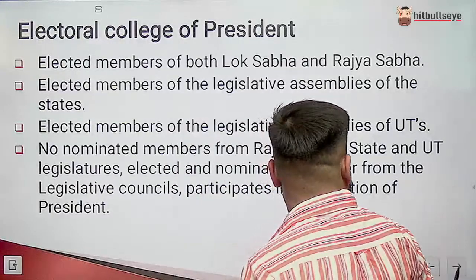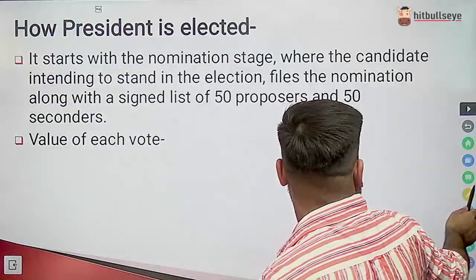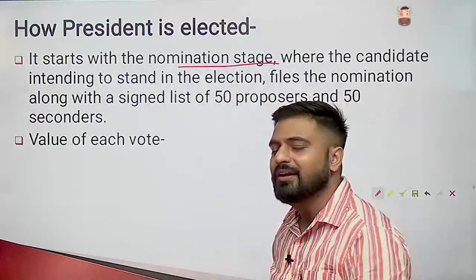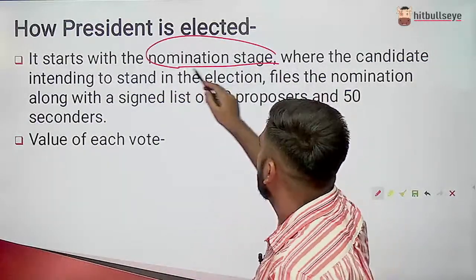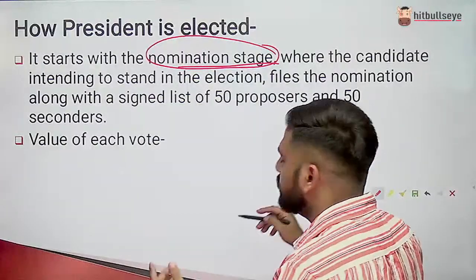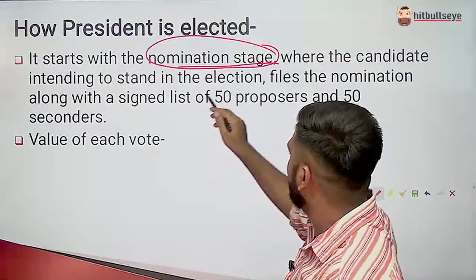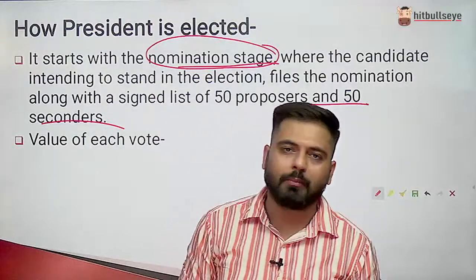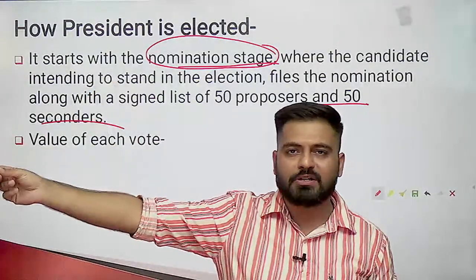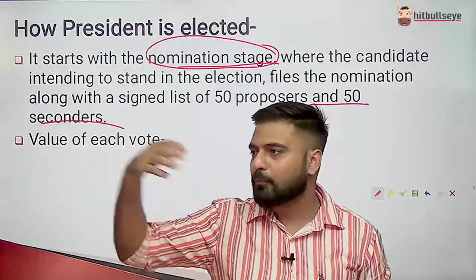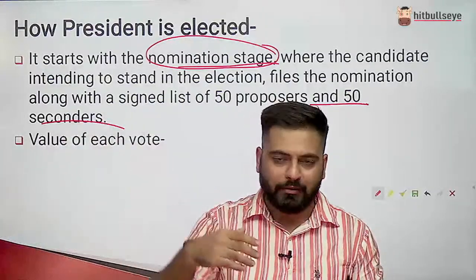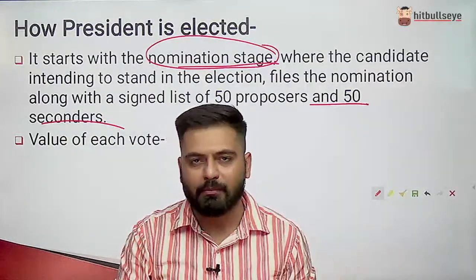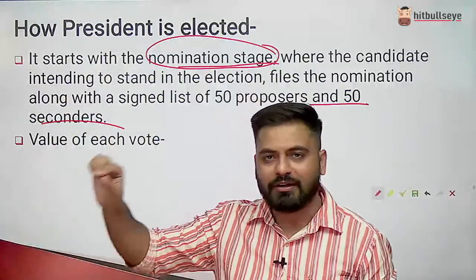Now let's see further. So it starts with the nomination stage. Now how is the president elected? It starts with the nomination stage. First of all, he is going to be nominated. So for the nomination, they require 50 proposers and 50 seconders. What are the proposers and seconders? For example, I want some person A to be a president. So I am proposing his name. In the same way, I need 49 other members like me, right? The 50 members who will propose the name of that A, right?